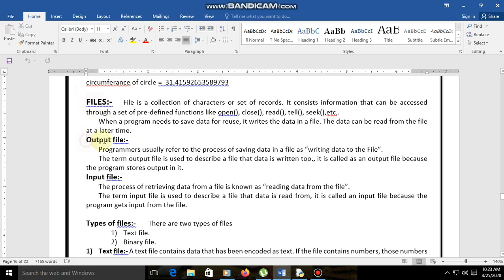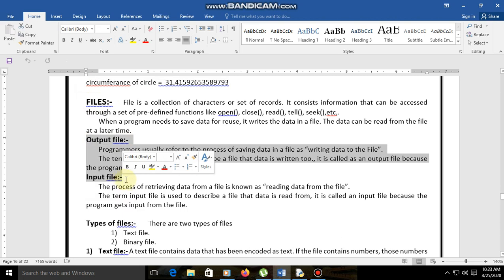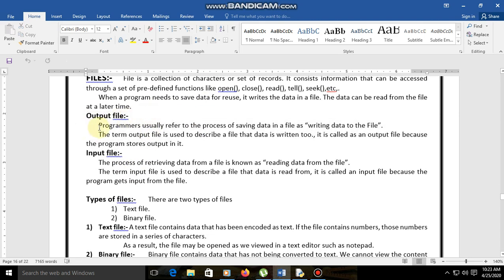Here we have two types of files, one is the output file and another one is the input file. Programmers usually refer to the process of saving data in a file as writing data to the file. Whatever data you have to save, you have to create the file, so that is the output file. Whatever you read the data from that file, that is the input file.